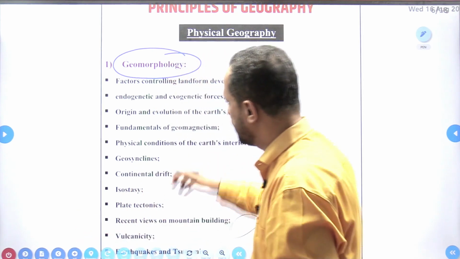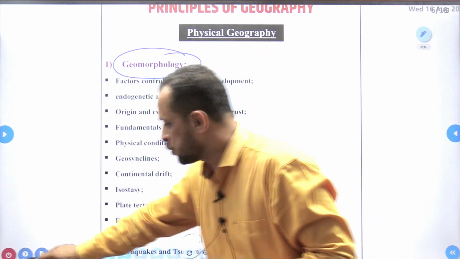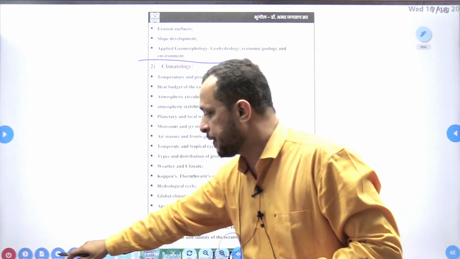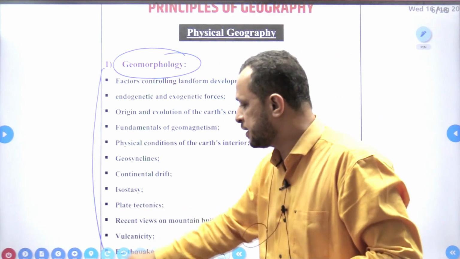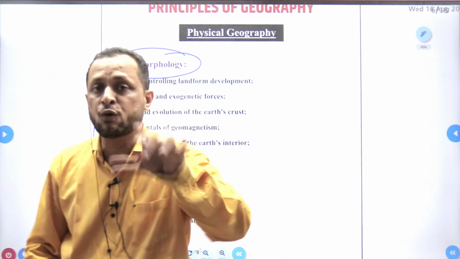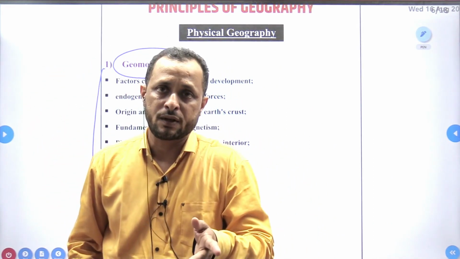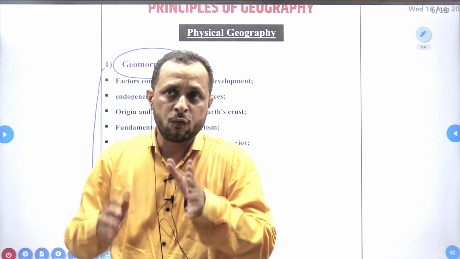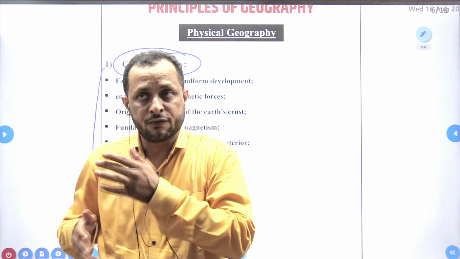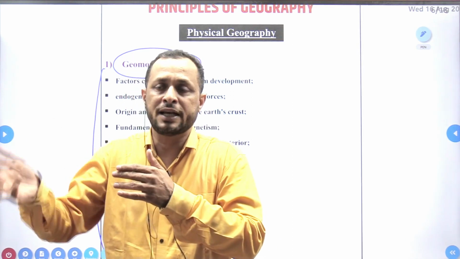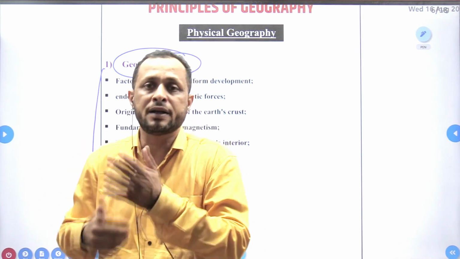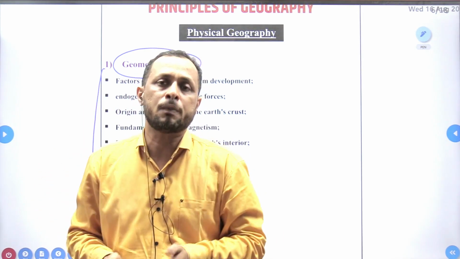In that also there are multiple topics. So what should be the proper sequence of all those topics? In what sequence do all these topics need to be covered? There is a proper sequence which you have to understand and follow. Understanding means knowing why those topics need to be studied in this particular sequence. First you need to understand this, then you will study them in that proper sequence, and then you will understand those topics in a better way.